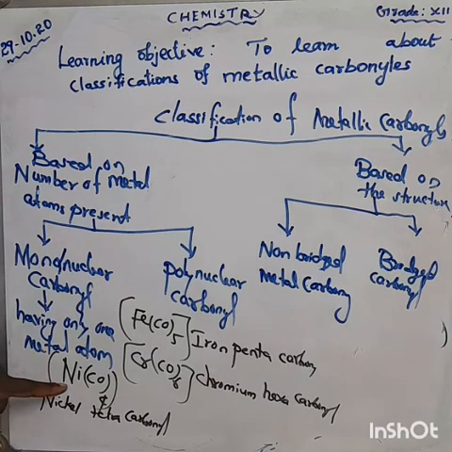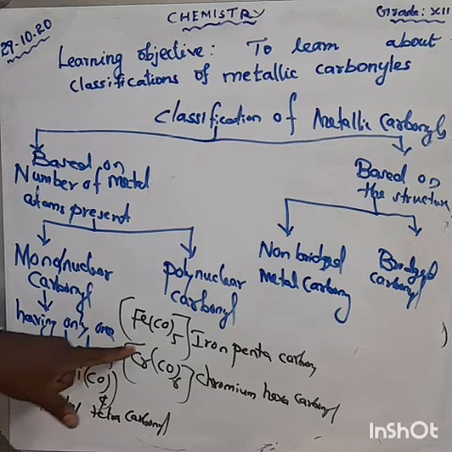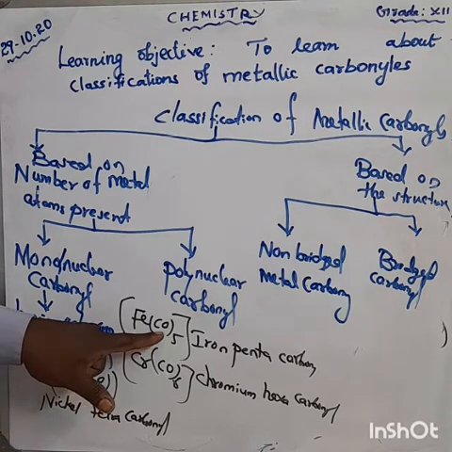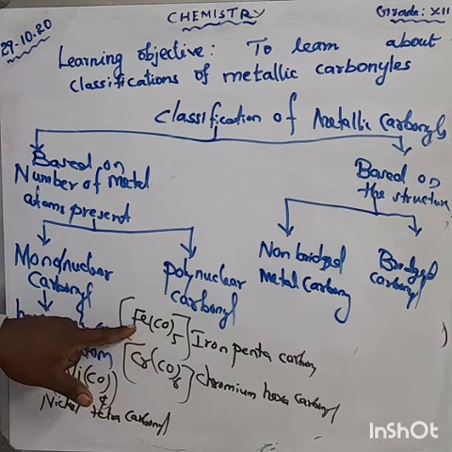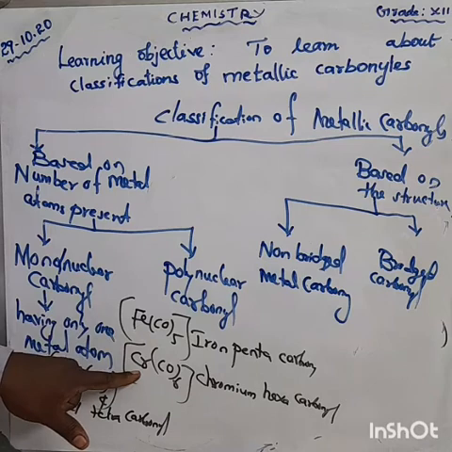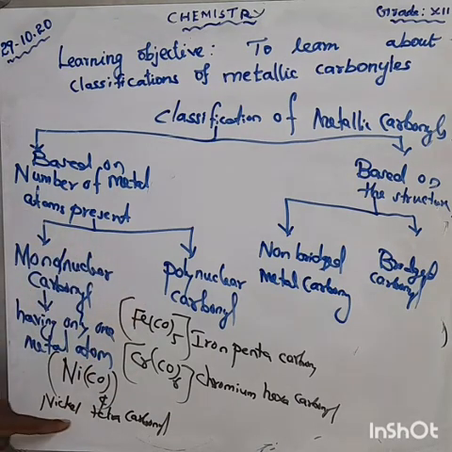Let us see how many metal atoms there are. One metal and the ligand is 4 carbon monoxide, but only one metal. This complex has 5 carbon monoxide ligands, but only one metal, that is iron, Fe. The chromium complex also has only one chromium. These are all mononuclear carbonyls.